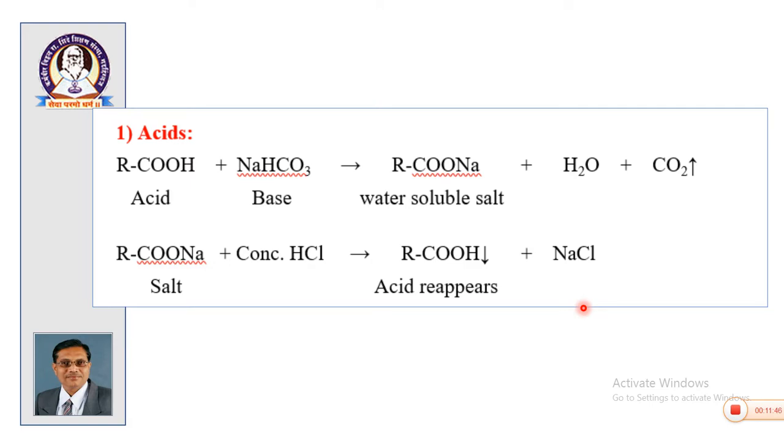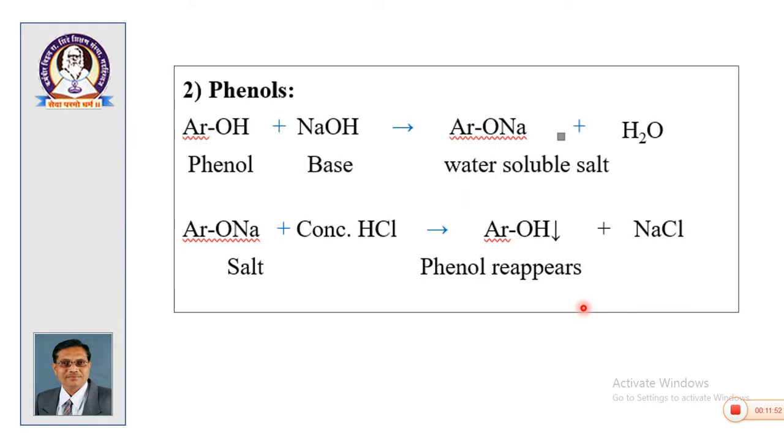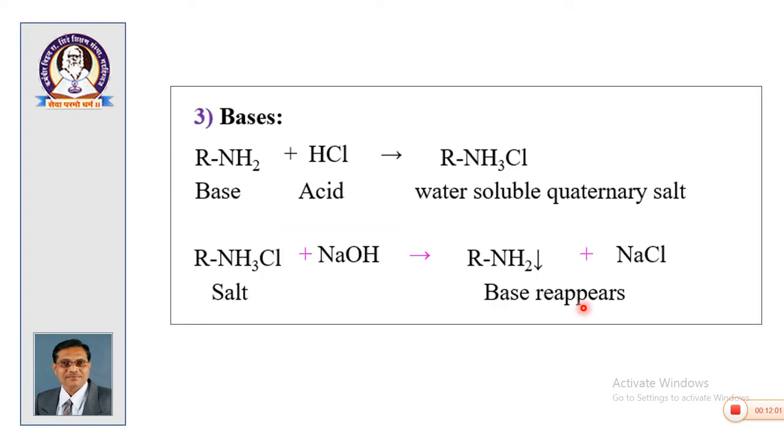Acids are selectively converted into the sodium salt of the acid by using the weak base sodium bicarbonate. Phenols are converted into the water soluble sodium salt of phenol by reacting with sodium hydroxide, and a basic compound is converted into the hydrochloride salt of the base by reacting with hydrochloric acid.